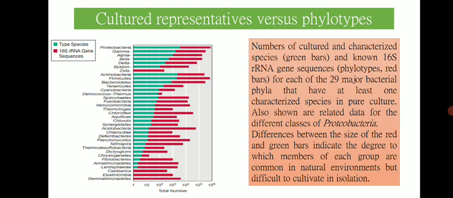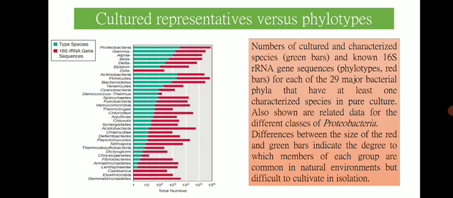For each of the 29 major bacterial phyla shown here, out of 80, only 29 major bacterial phyla are mentioned that have at least one characterized species in pure culture. So only 27 to 29 phyla are there for which we have at least one member of the representative phyla studied by culturing.